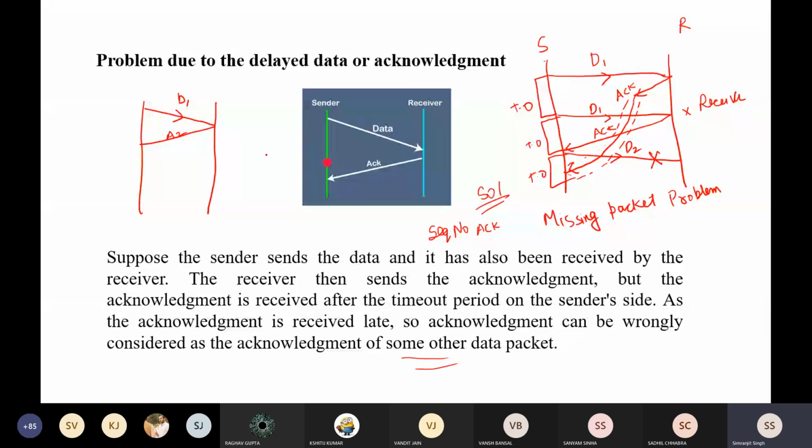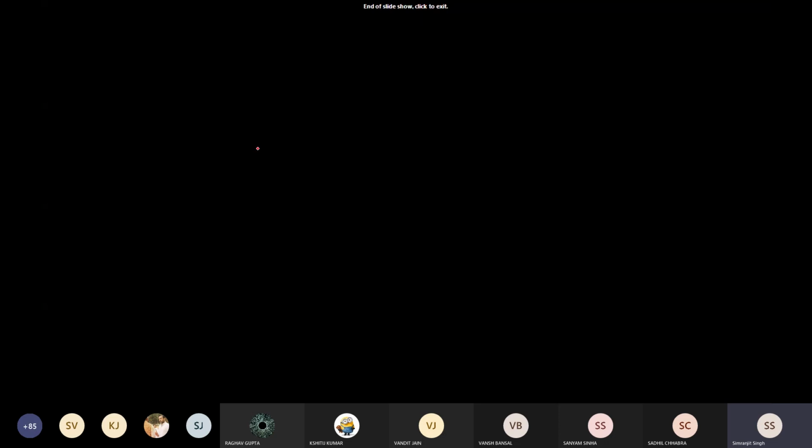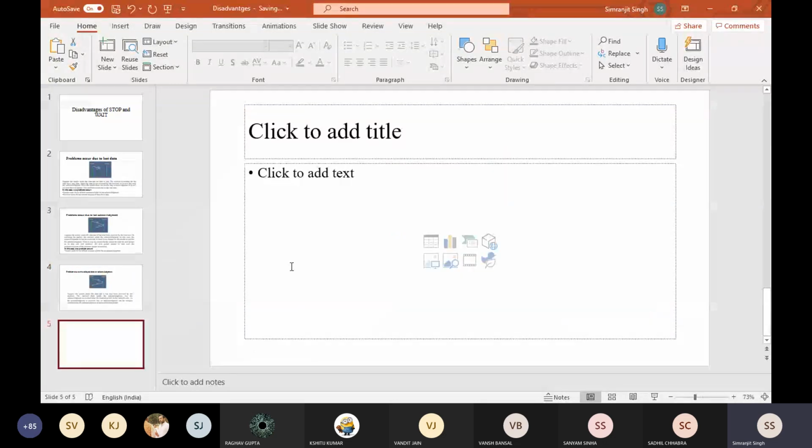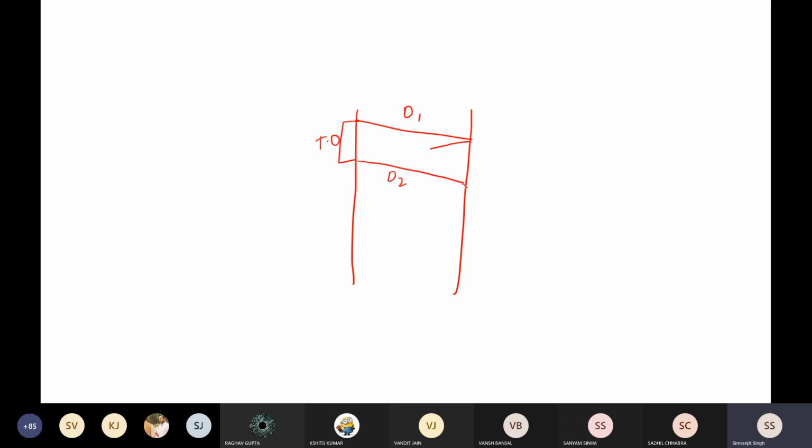Now if I go to the similar scenario, the same scenario, the sender has sent the packet D1 and the acknowledgement got delayed. At that particular time, the timeout happened, and again you sent D1. This particular acknowledgement A2 arrived before the timeout at the sender. So that is fine.